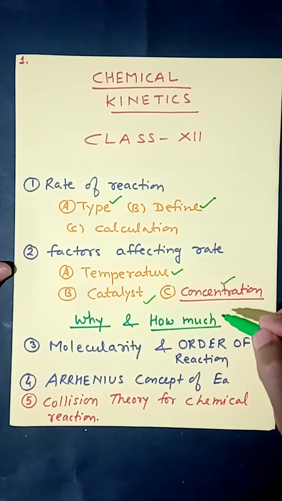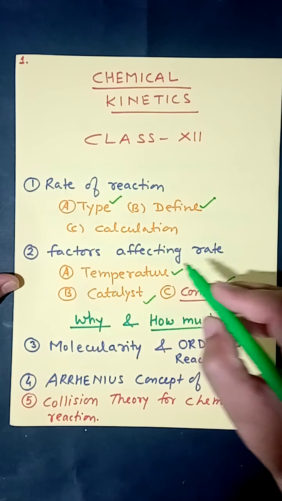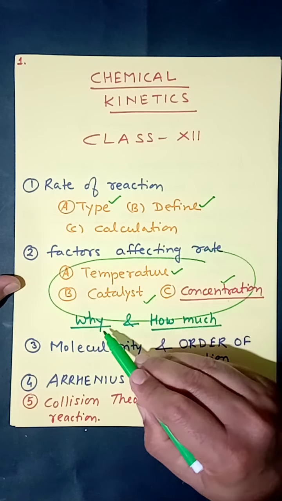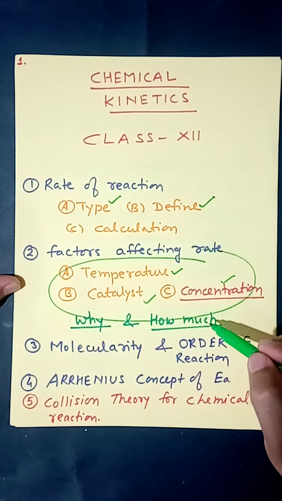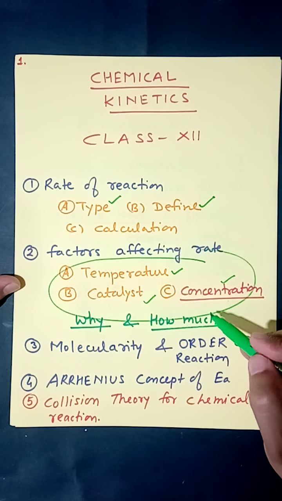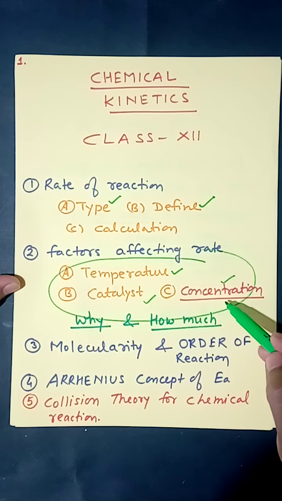Same goes for concentration of reactant also. If we increase concentration of reactant, the first question is why the rate of reaction changes, and second question, how many times the rate of reaction changes. So this will be the core part of this chapter: why this factor affects and how much, what is the extent by which the rate of reaction is affected by these three important factors.